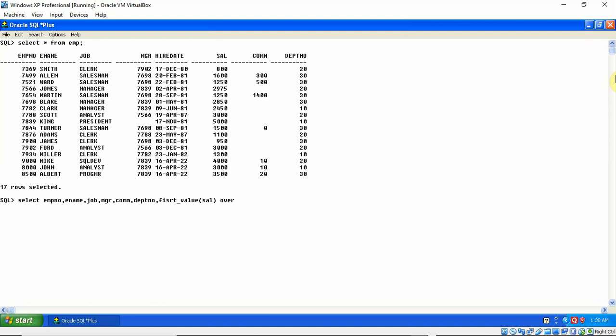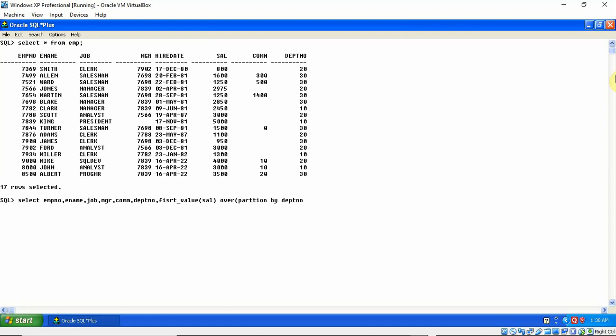So I'll use a PARTITION BY clause on deptno, since I have to extract the minimum and maximum salary in each partition of department number.